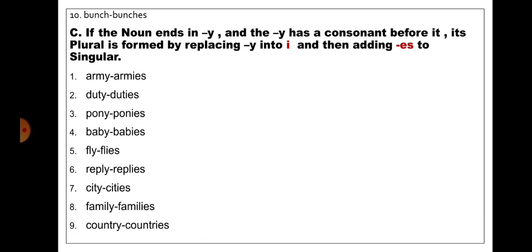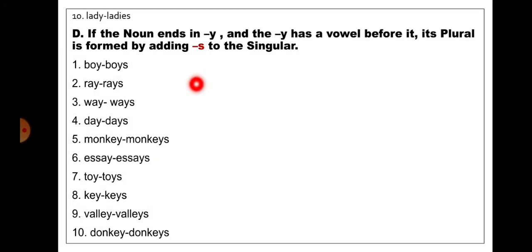families. Country, the word is ending with y and before that it has a consonant r. So here y will be replaced by i and then we will add es to the singular. So it will become plural, countries. Lady, the word is ending with y and before that it has a consonant d. So here y will be replaced by i and then we will add es in order to make it plural,